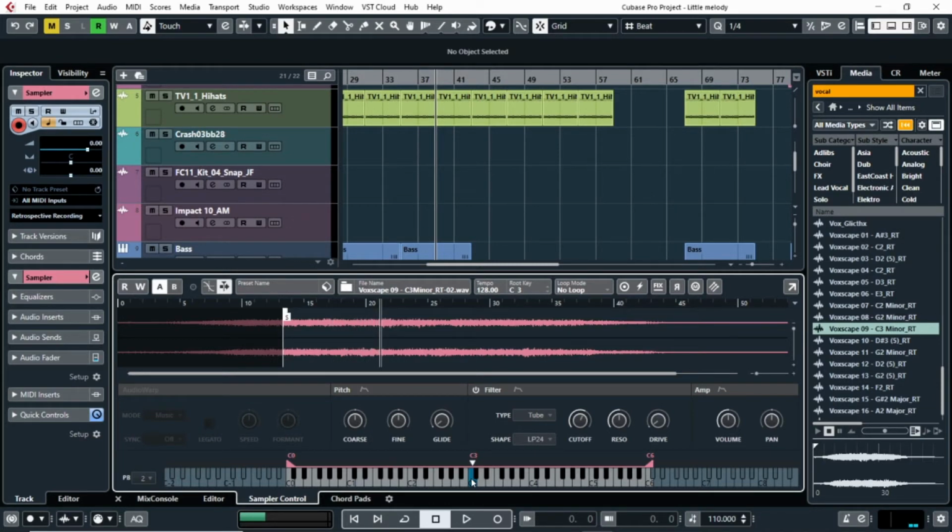Now go to the audio warp function and turn it on. Stay on musical mode and set the sync to tempo mode. This makes sure that the tempo doesn't change in case you want to play other notes than the root note.